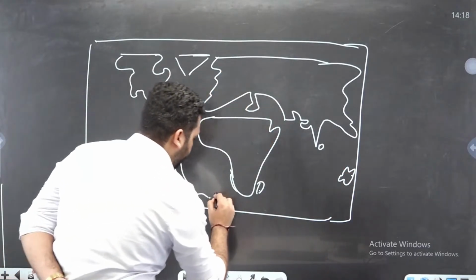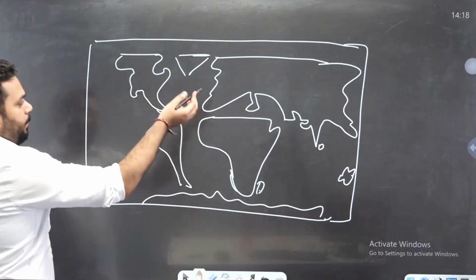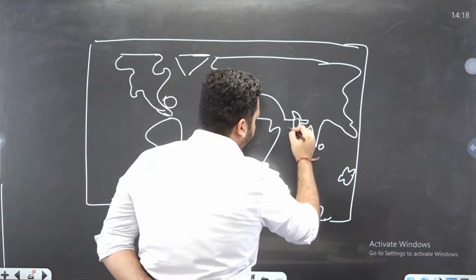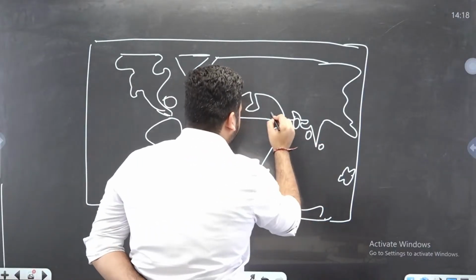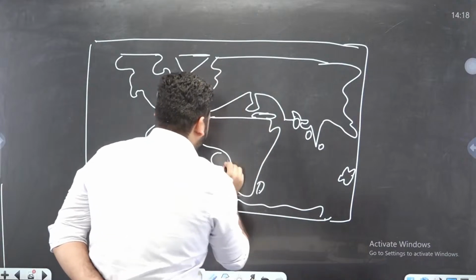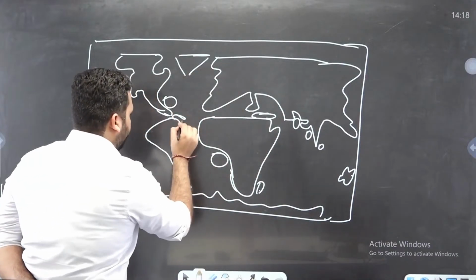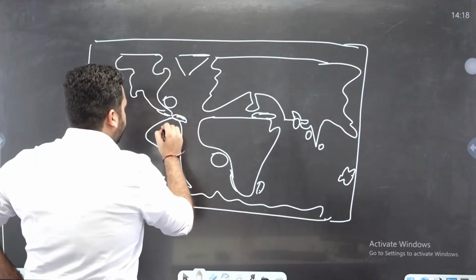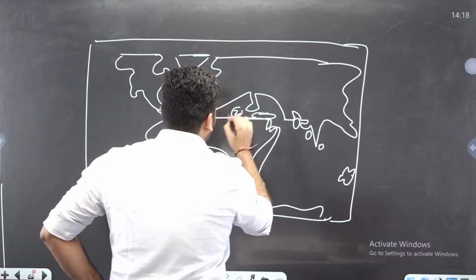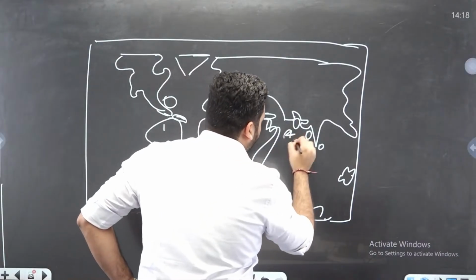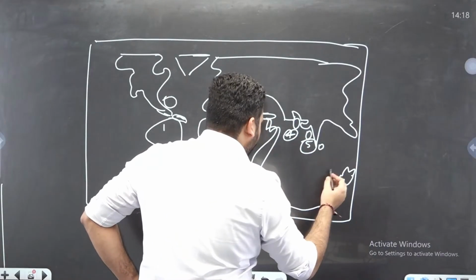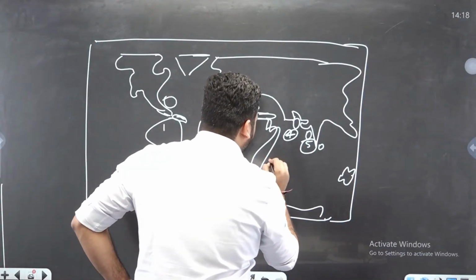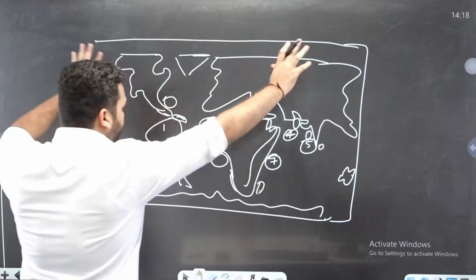Okay, so this is the world map you can draw, and then you can mention this is the Gulf of Mexico, this is Persian Gulf, Gulf of Khambat over here, Mediterranean region. Okay, this Guinea coast, north of South America, the Venezuela region and all. So these are the points 1, 2, 3, 4. Bombay High you can mention. Okay, then you can mention the eastern coast of Africa. Okay, 7.